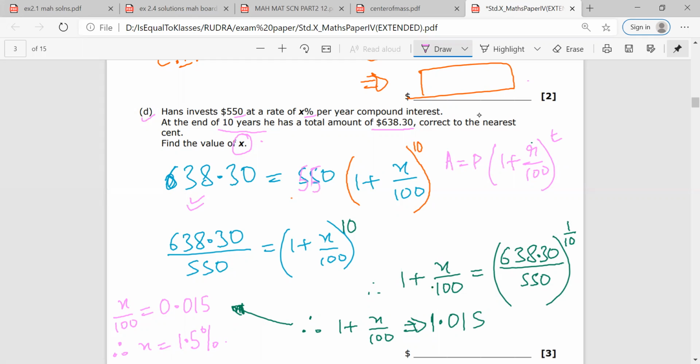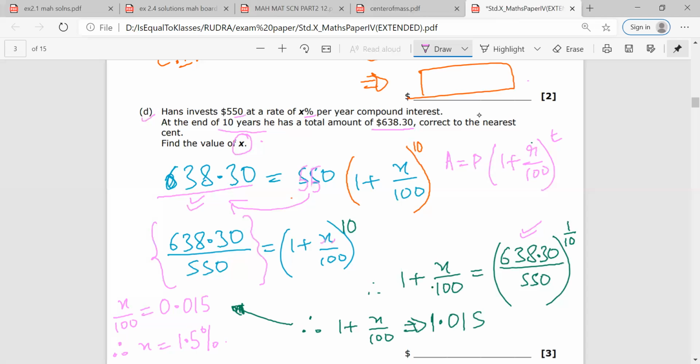1 plus X upon 100. See, the question is simple. Now if you know how to use the calculator, this is what you will get. 1 plus X upon 100 raised to power 10. So 1 plus X upon 100 would be equal to the 10th root of this.